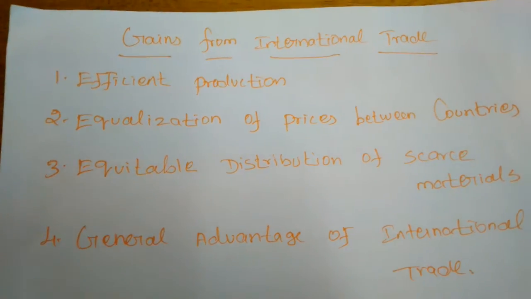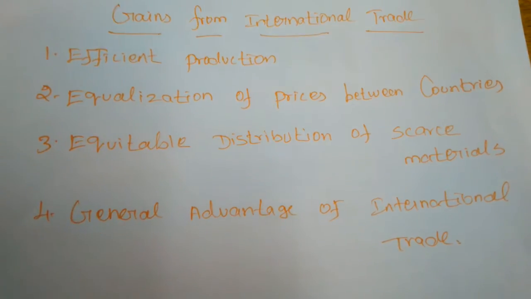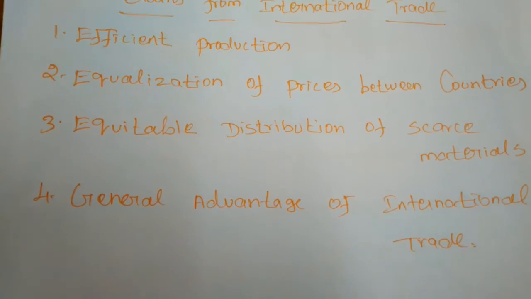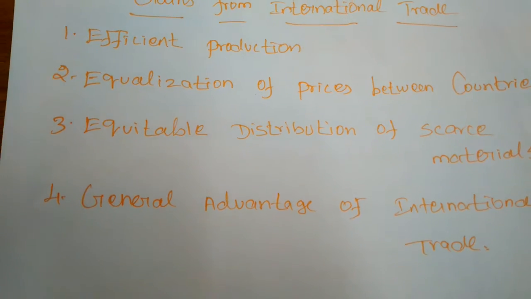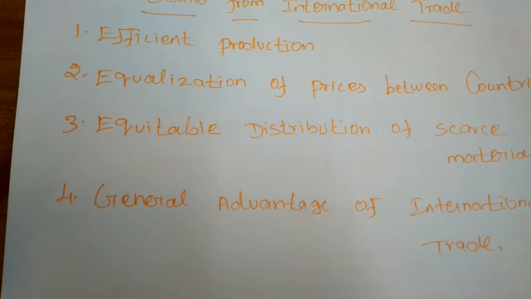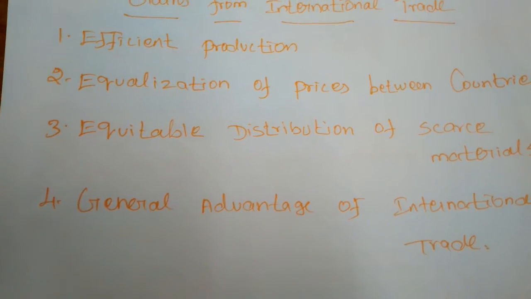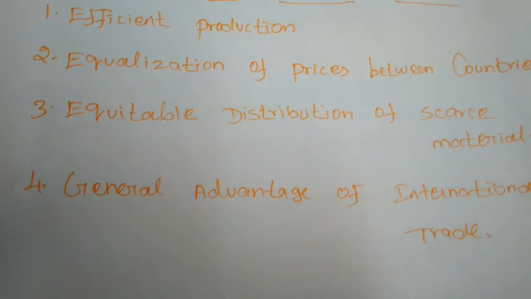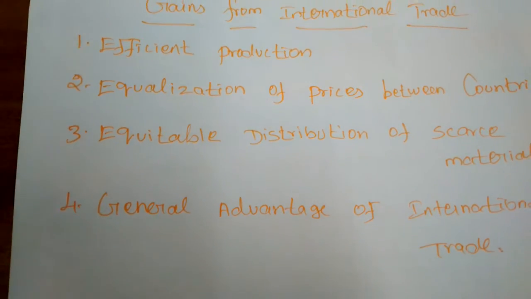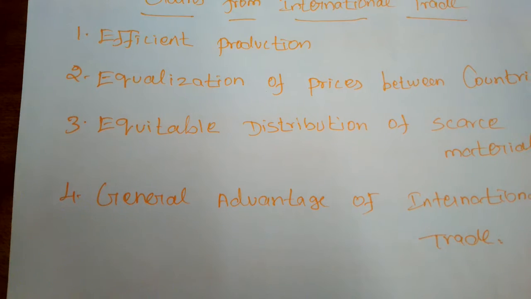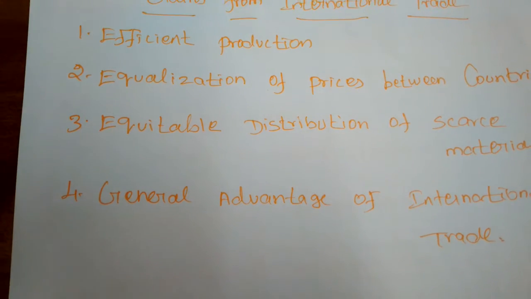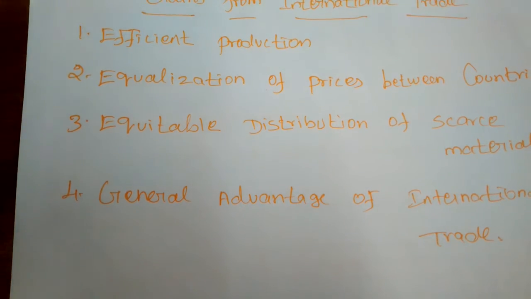So when we are involved in international trade, all the countries will become efficient in their production, and better utilization of resources will arise. Better utilization of resources means every nation wants to improve its size of export. So if they want to export more products, the nations must utilize the resources in the optimum way.